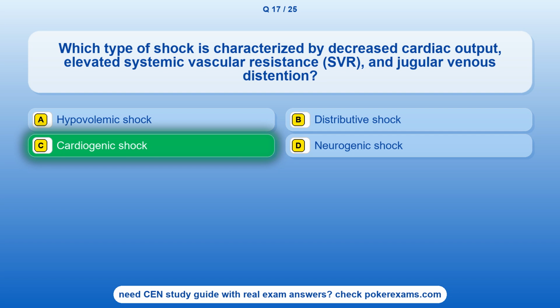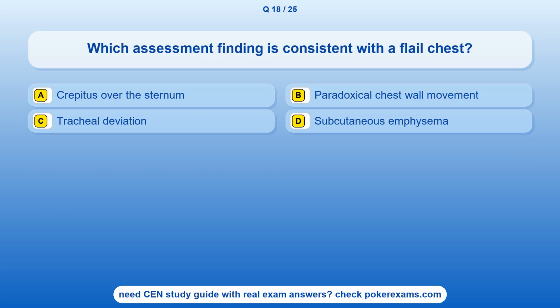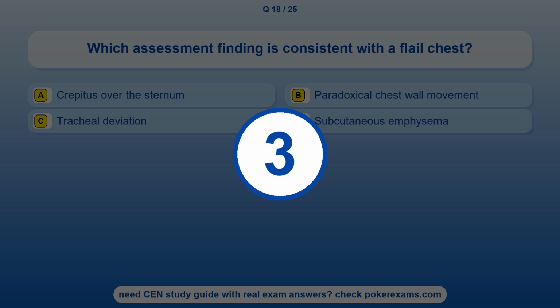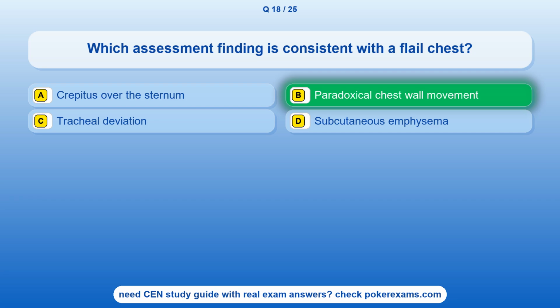Cardiogenic shock. Question 18. Which assessment finding is consistent with a flail chest? Option A. A crepitus over the sternum. Option B. Paradoxical chest wall movement. Option C. A tracheal deviation. Option D. Subcutaneous emphysema. The correct answer is option B.